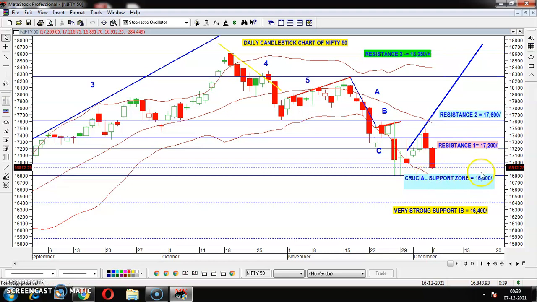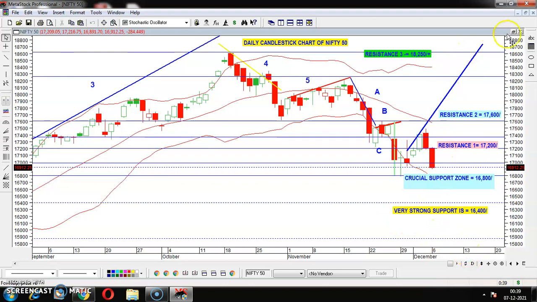So this is a very, very crucial support area, right? Nifty can go either upside or downside. It depends. But if there is huge selling pressure, naturally Nifty may come down. And if it breaches this support level, then it may come down to 16,400. This is as far as the technical part is concerned.